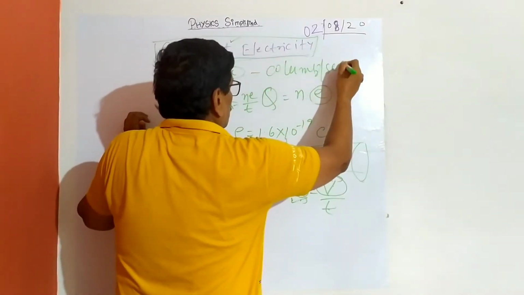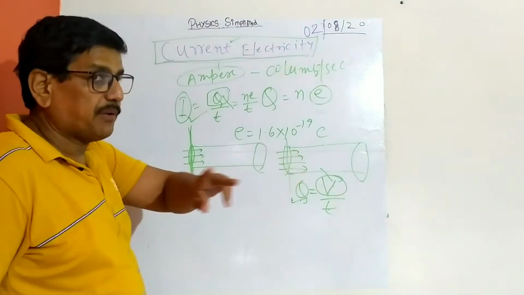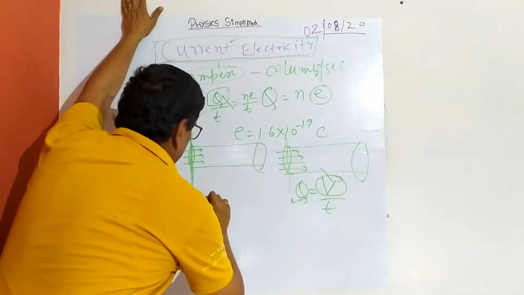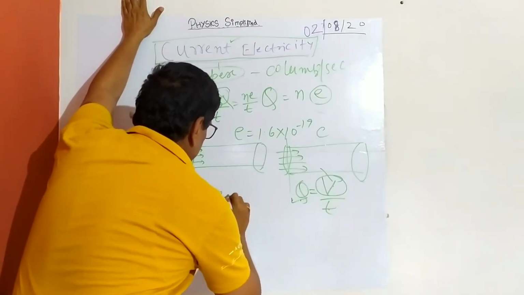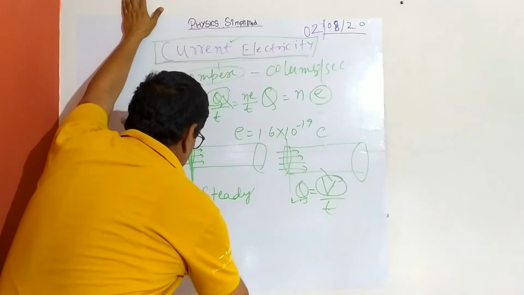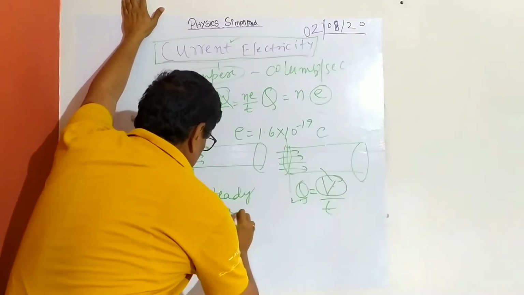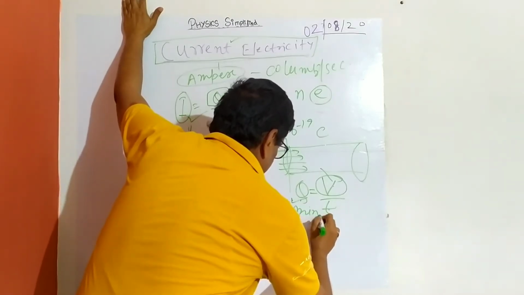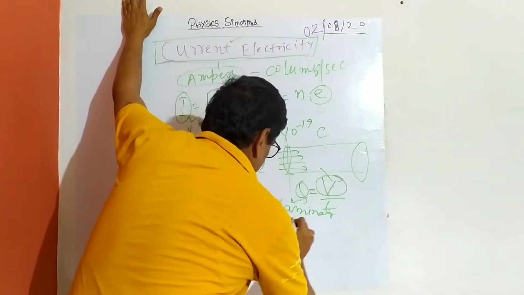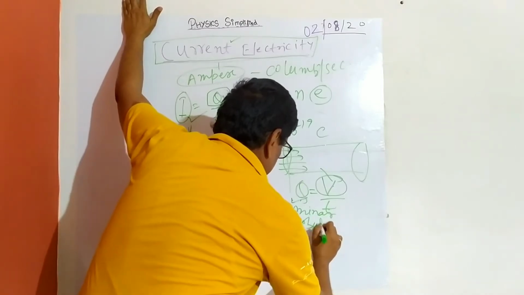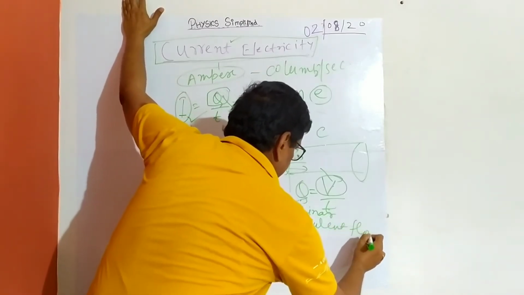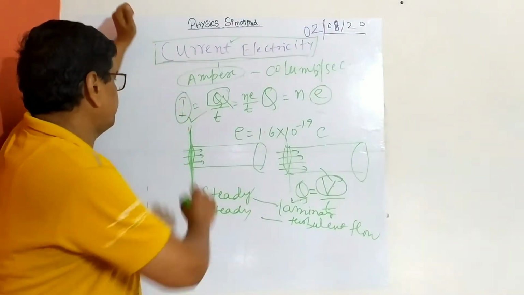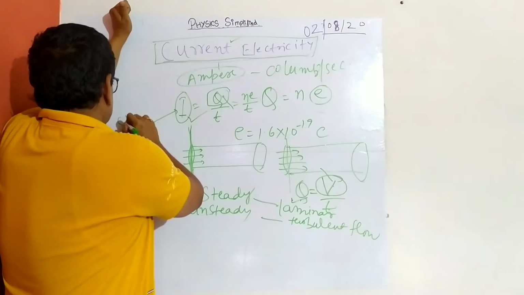So now here we have discussed there are two types of flow, steady and unsteady. So here also we will have two types of current flow in a conductor, one is steady and another is unsteady. And here we have already discussed laminar or steady, and turbulent, which is unsteady. So I am just taking this to clear up minds, and then I will come to the measures. So this is steady.